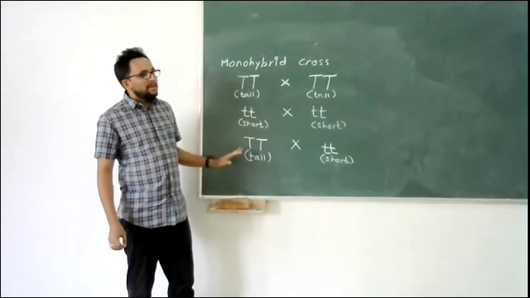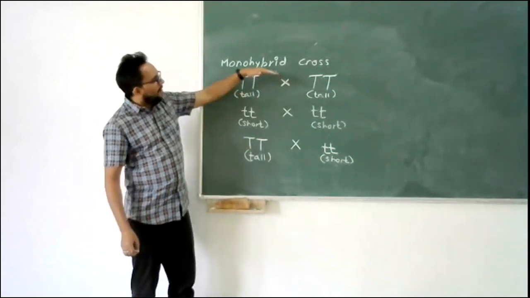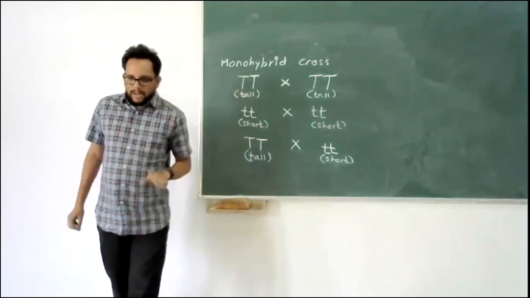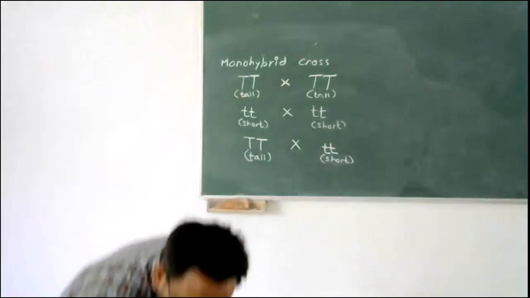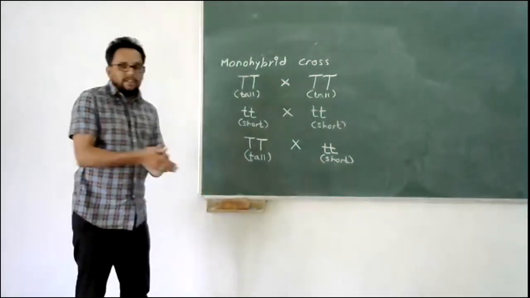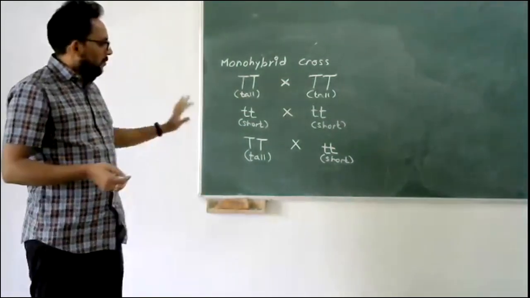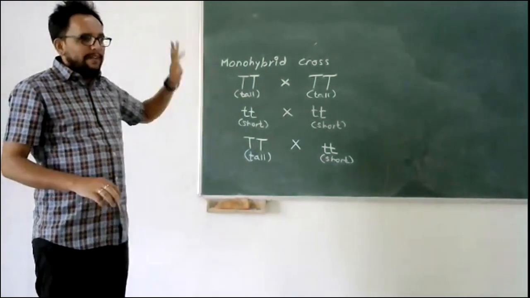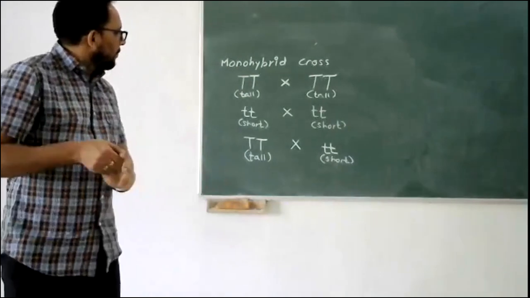So these are the different possible combinations of the monohybrid cross. Okay, if you have any doubt, please ask. And then we are going to see this process in Mendel's experiment. That's where we will clarify the F1 and F2 generation, that is the parents and their offspring.